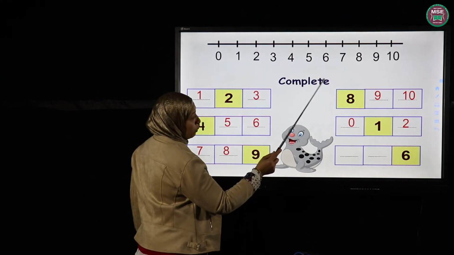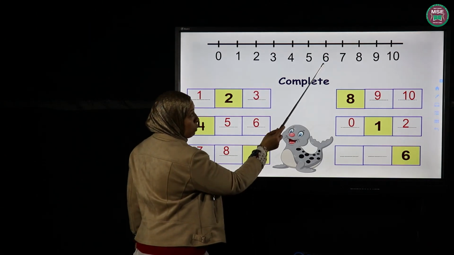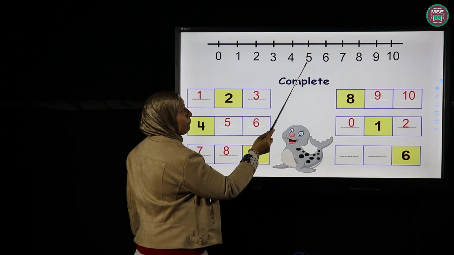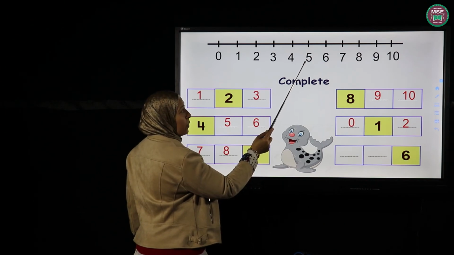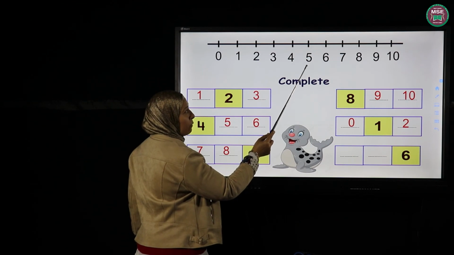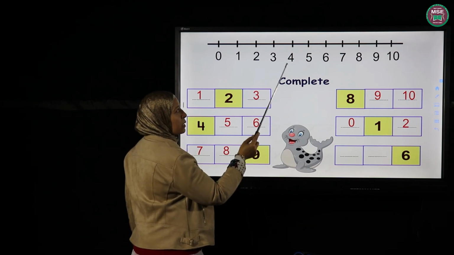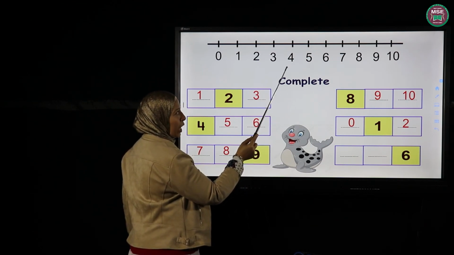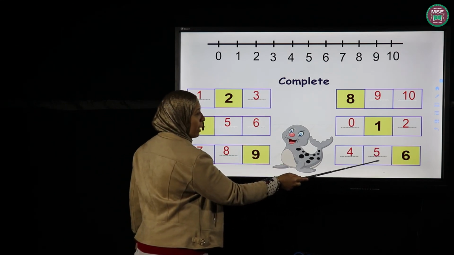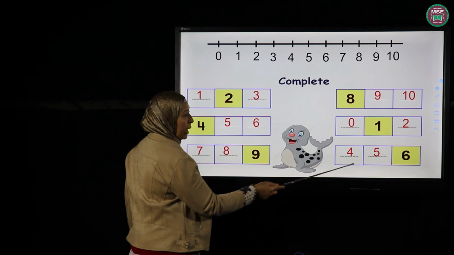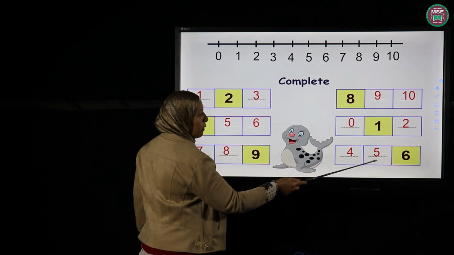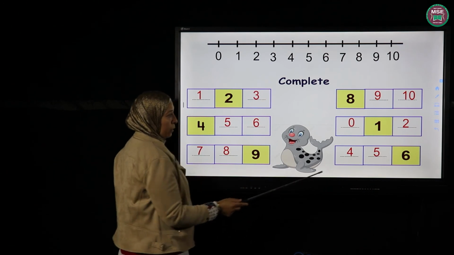Okay, let's go on the number line again. This is number 6, right? What comes exactly before, or just before, 6? 5. And then before 5, what other number comes? Yes, number 4. So we have 6, before 6 we have 5, and before 5 we have 4. This is counting backward. 6, 5, 4.